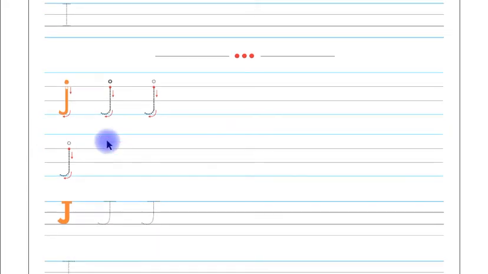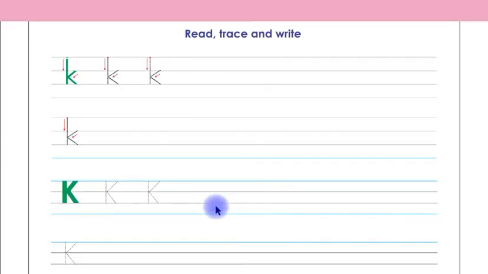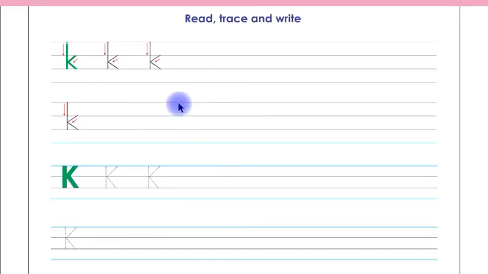This is letter J in small letter shape, children. You have to trace and write this letter J in small letter shape on these 2 lines by yourself. This is letter J in capital shape, children. You have to trace and write this letter J on these 2 lines by yourself. This is our page number 60 and this is page number 61.